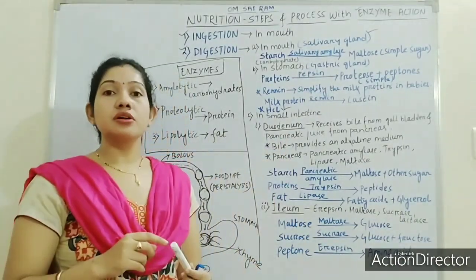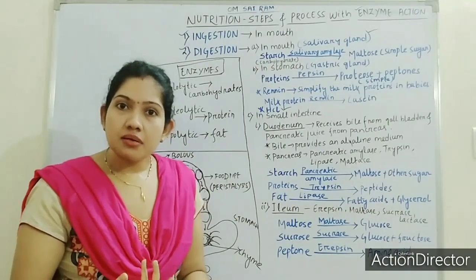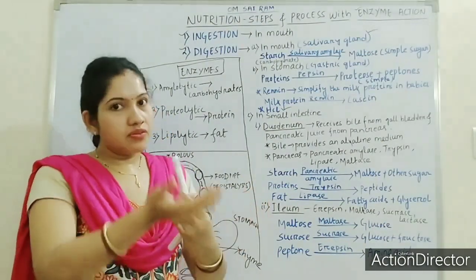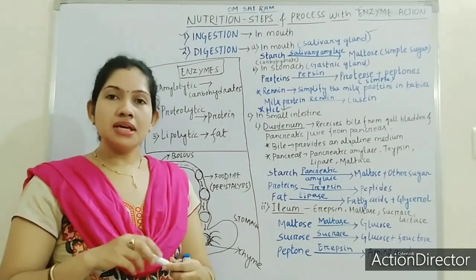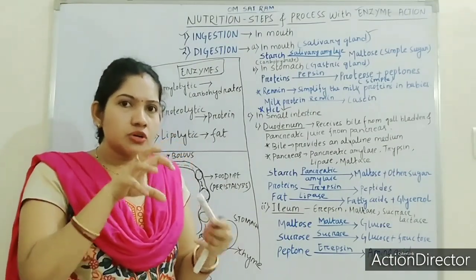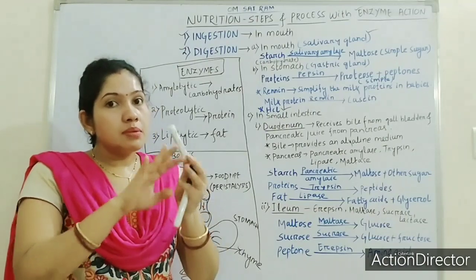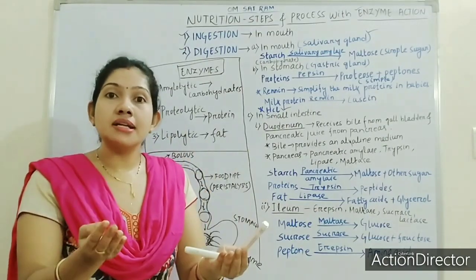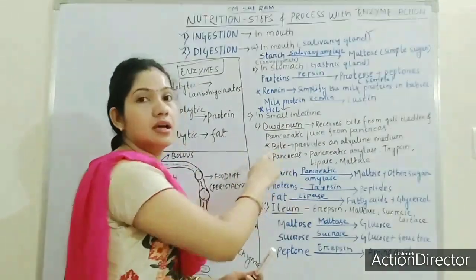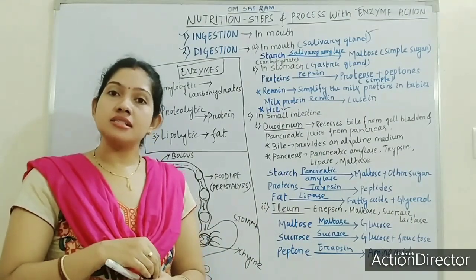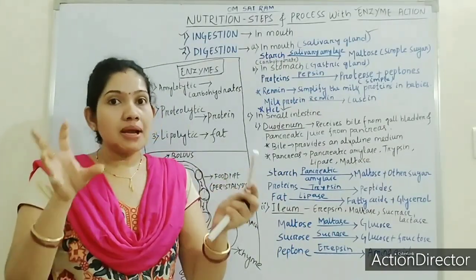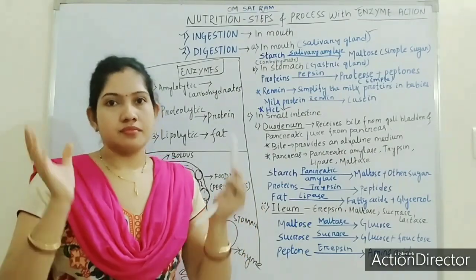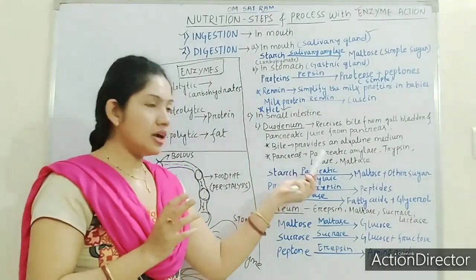Bile provides what? Alkaline medium. Okay, the reverse of acidity is alkaline, or we can say base. It means the acidic content present in the chyme will be minimized with the help of bile. Bile will lower the acidity of the chyme and maintain an alkaline condition in the duodenum.